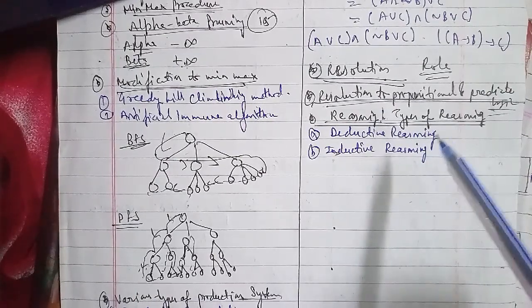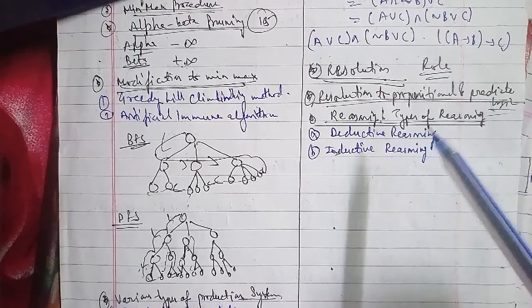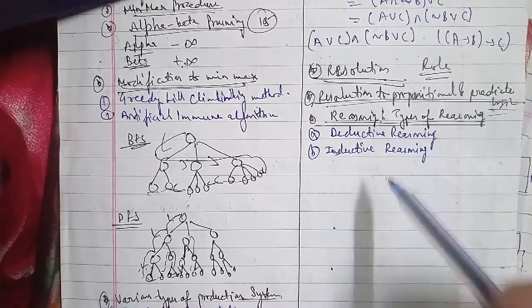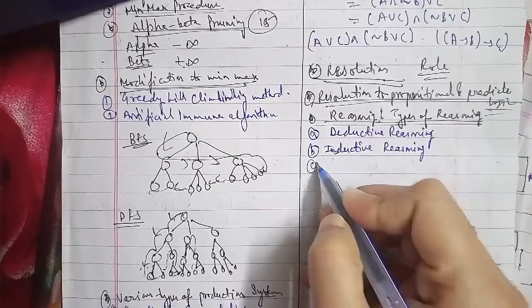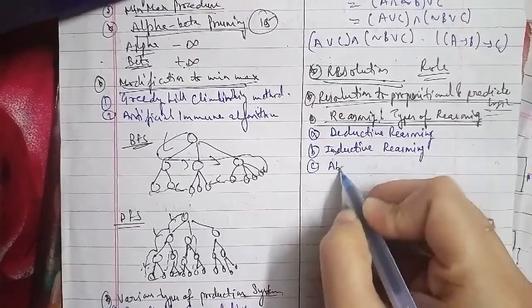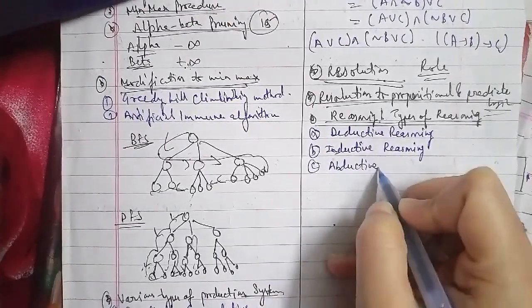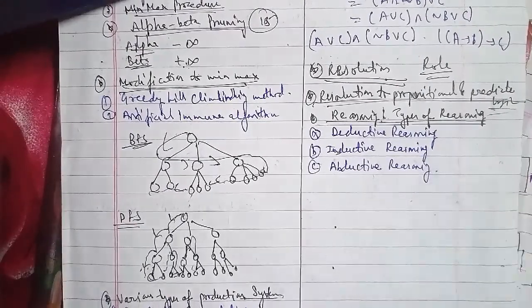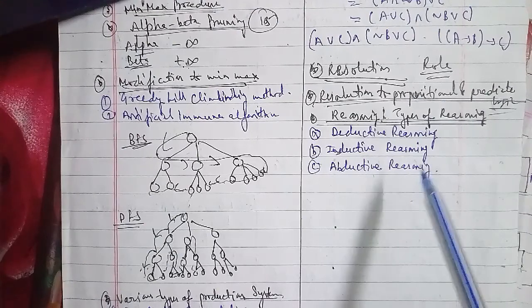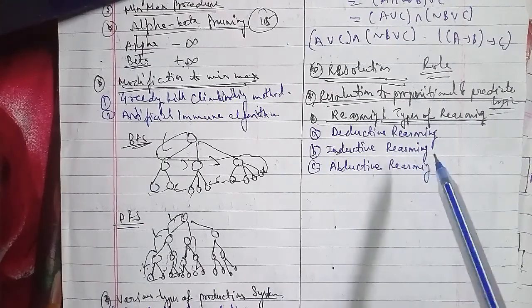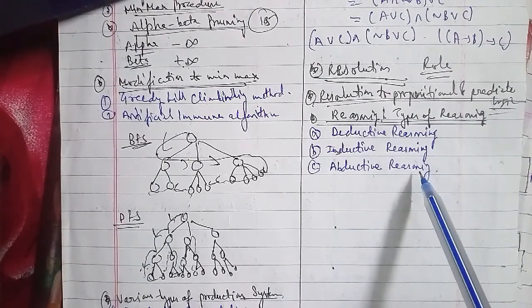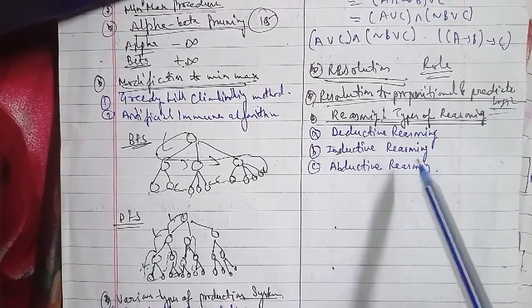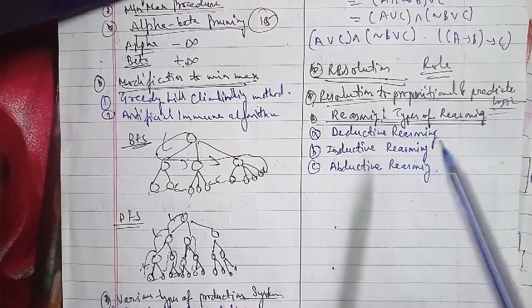The third is abductive reasoning. Abductive reasoning, or the argument to the best explanation, often involves both inductive and deductive arguments as well. Let's go ahead with another one: write a short note on probabilistic reasoning. So we'll discuss probabilistic reasoning.